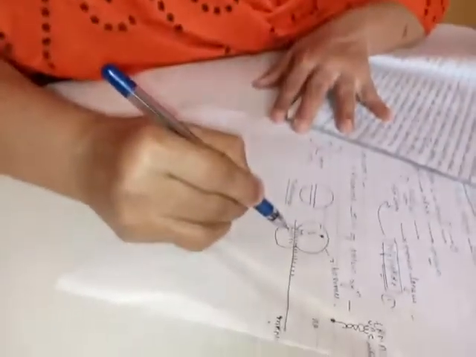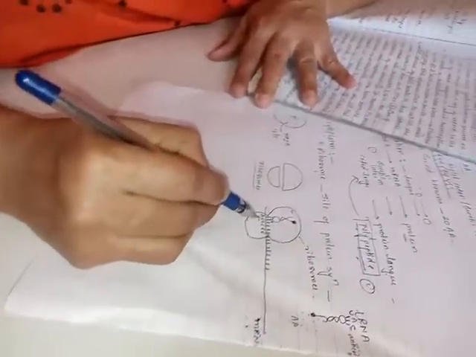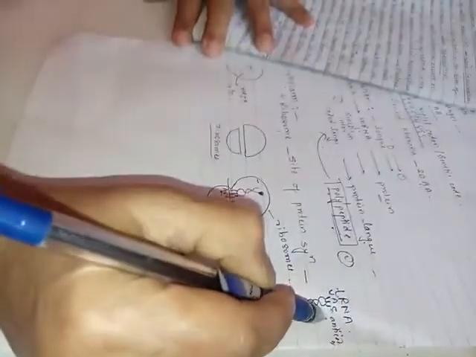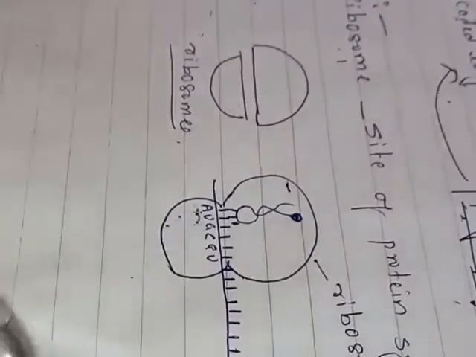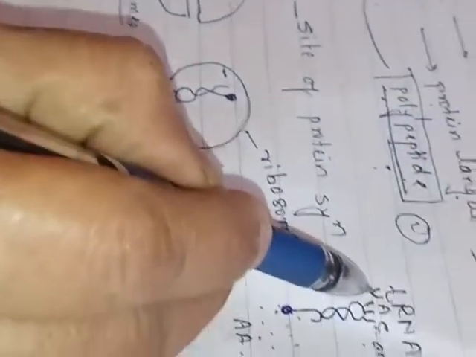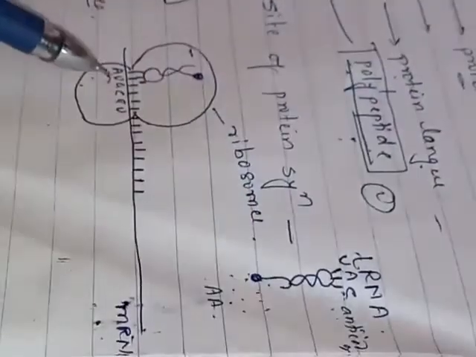Let us continue the process of translation. So this is the first codon on the mRNA which attracts a complementary anticodon. Here on mRNA, AUG is the first codon. The complementary anticodon is UAC according to this.